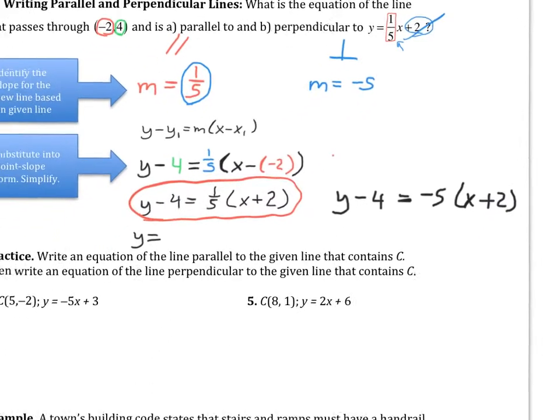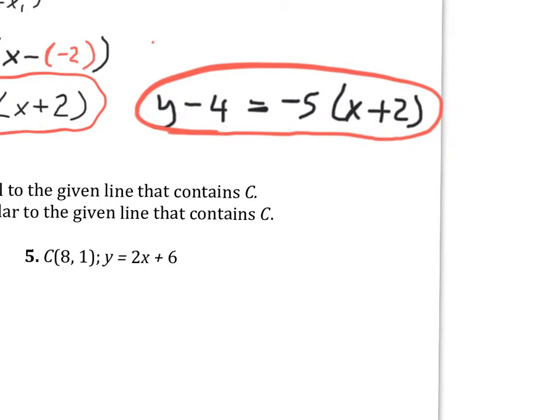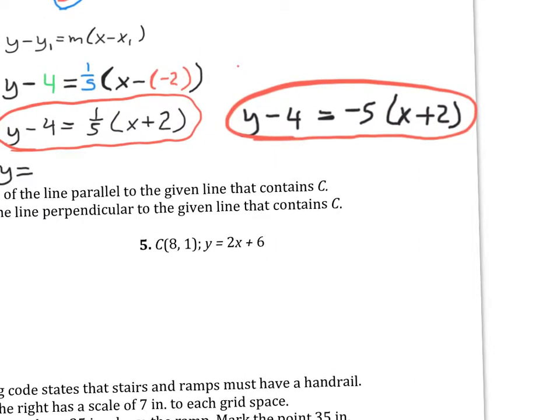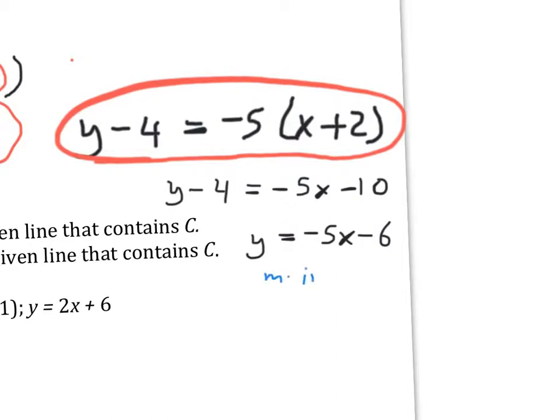However, that only works when it's in this form. I'm going to go ahead and put this into slope-intercept form just to show you that although the slopes are the only change at this step, turns out your b's are probably different also. All right, so I'm going to distribute there to get -5x minus 10. And I'm going to isolate the y to get -5x minus 6. So this is one answer, point-slope form, and slope-intercept form if they asked for it.